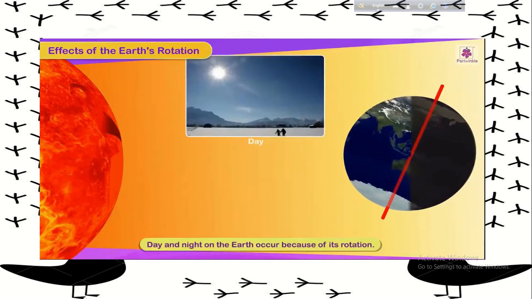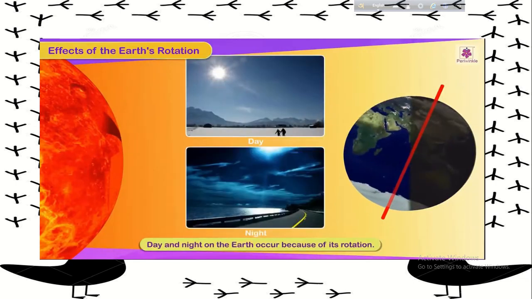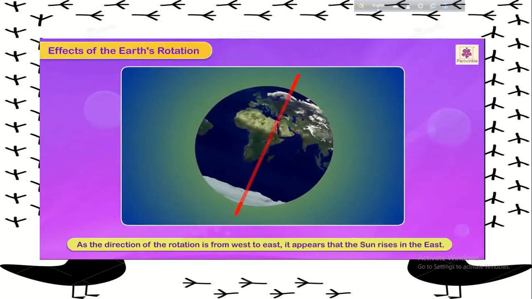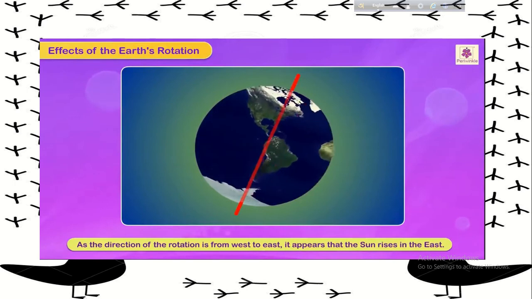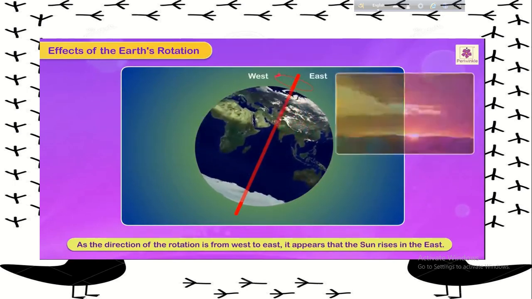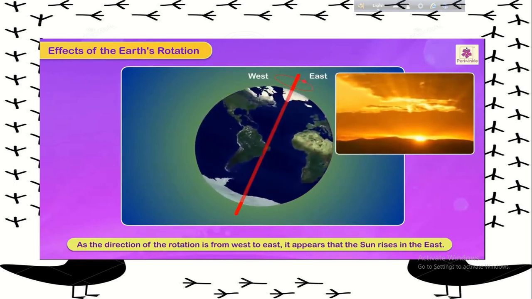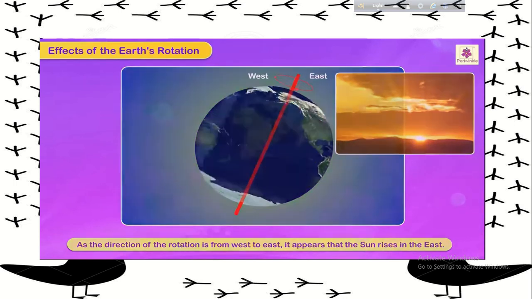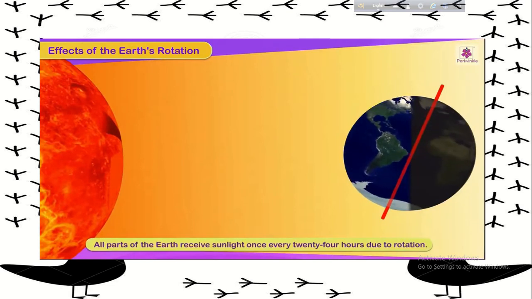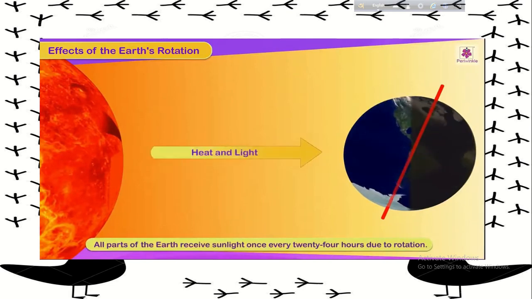Thus, day and night on the Earth occur because of its rotation. As the direction of the rotation is from west to the east, it appears that the Sun rises in the east. It is only because of rotation that almost all parts of the Earth receive sunlight once every 24 hours.